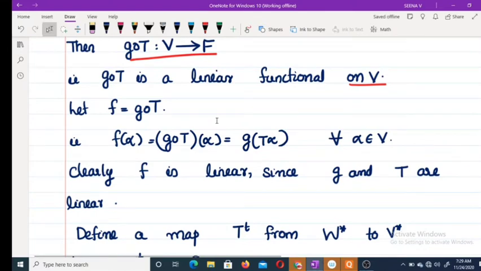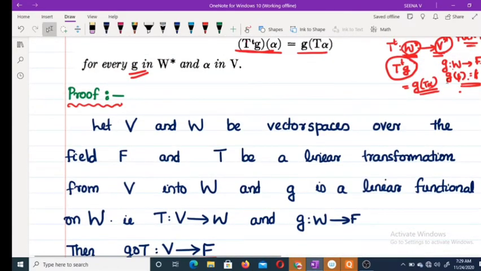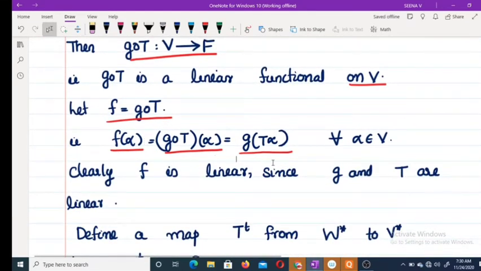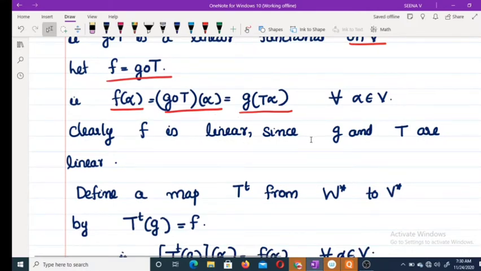Now we suppose that f is equal to G composition T. Then what is f of alpha? G composition T of alpha, that is G of T of alpha. Earlier we defined that G of some beta equals k means G is a linear function on W. Therefore this f is linear, since G and T are linear. This we have already discussed.